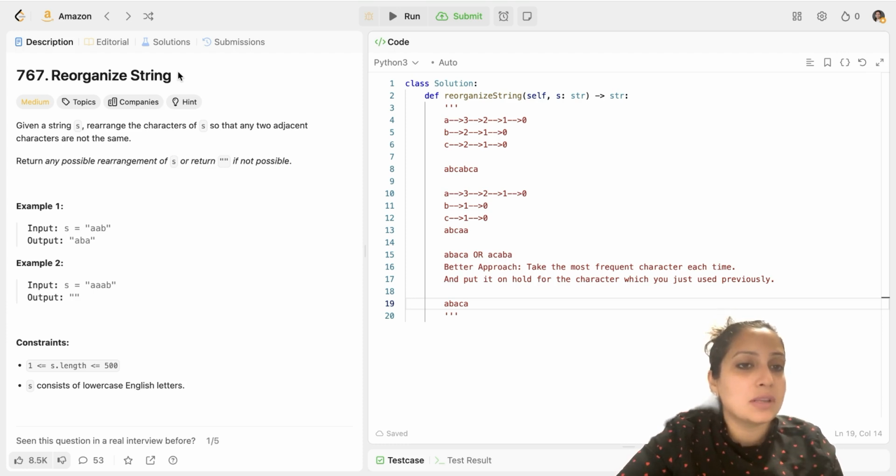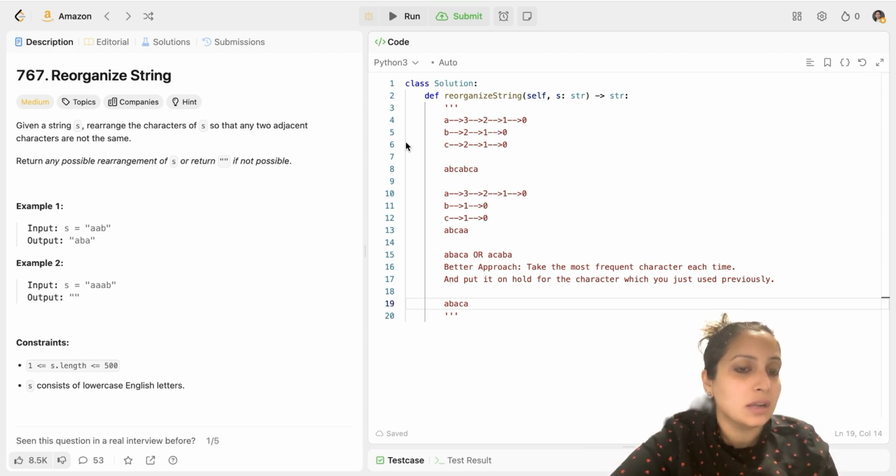So let's look at what this question says. You have been given a string S and you have to rearrange the characters of S so that any two adjacent characters are not the same. That is, an A and A should not come together. There should be a character in between. So you have to return any possible rearrangement. There could be more than one rearrangement possible, but you have to return any one rearrangement such that no two same characters come adjacent to each other. And if that is not possible, you have to return an empty string.